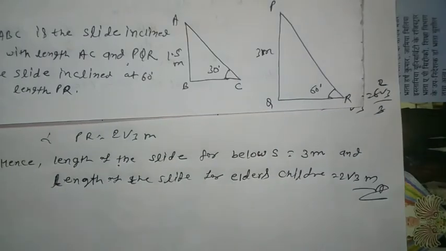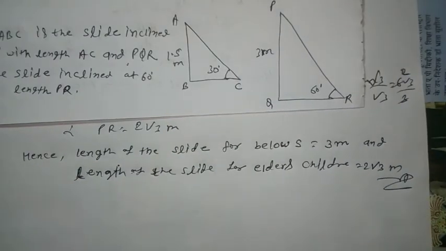Answer. Now I am giving you questions for practice.